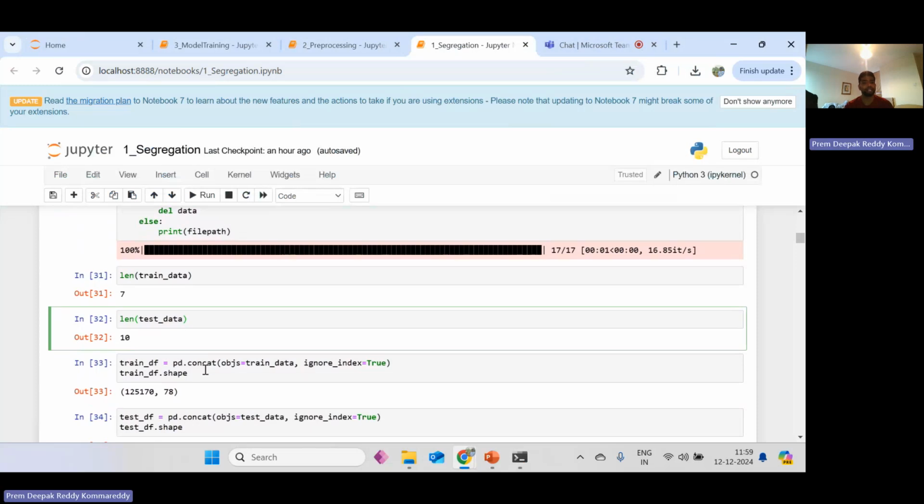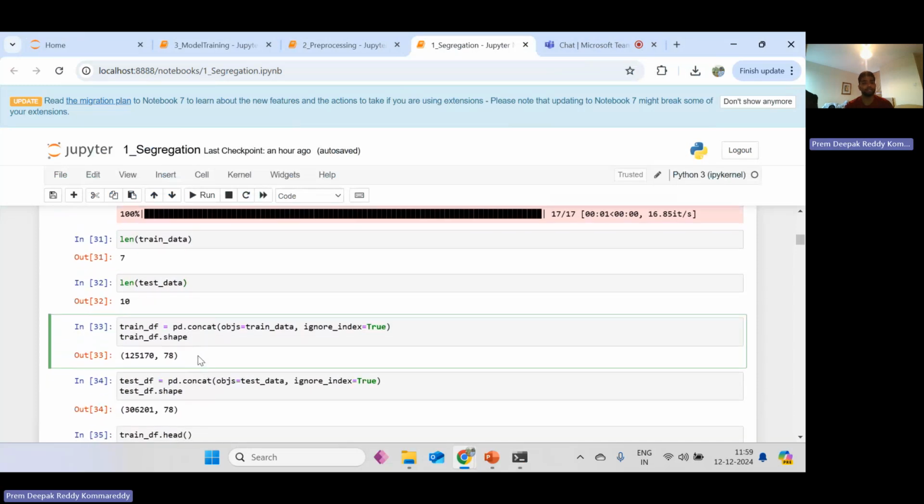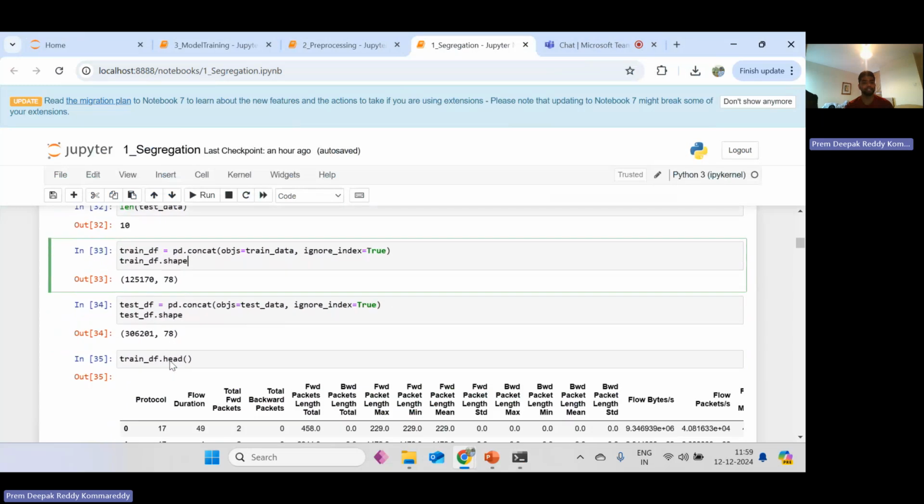Coming to the next step, here I'm concatenating all the complete training data and seeing how many records there are. Here we can see there are exactly 125,170 records and 78 class labels.